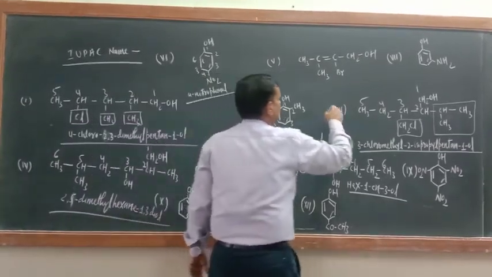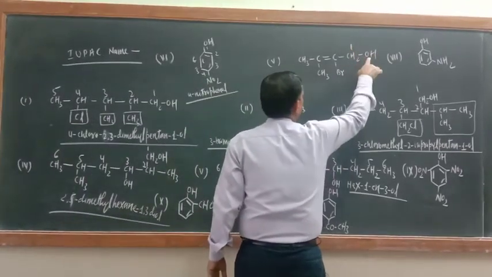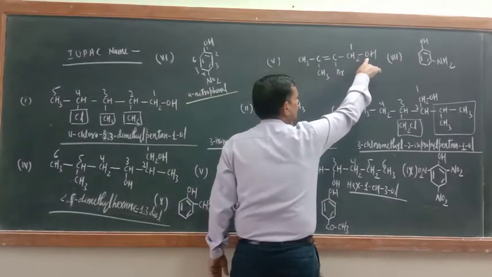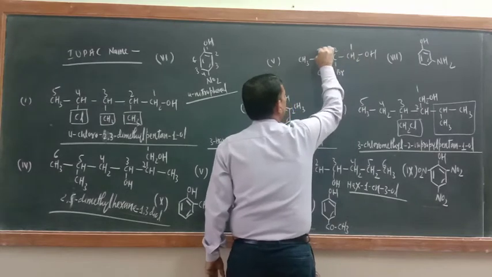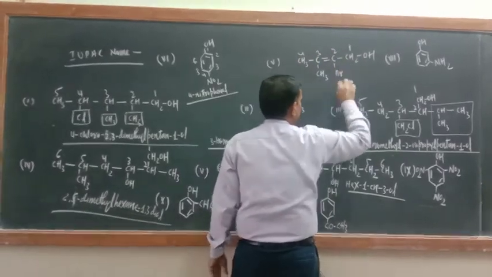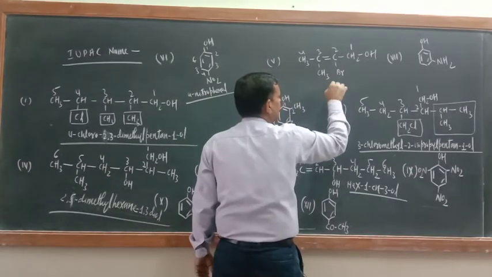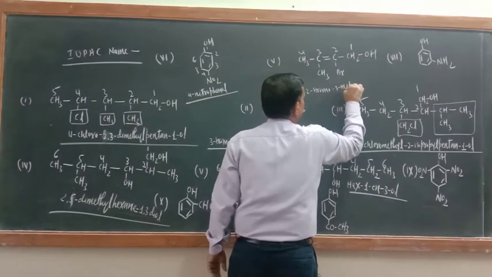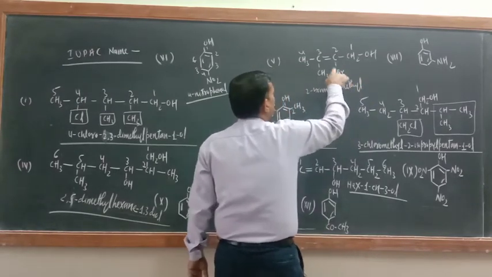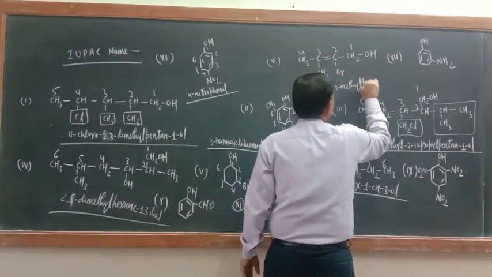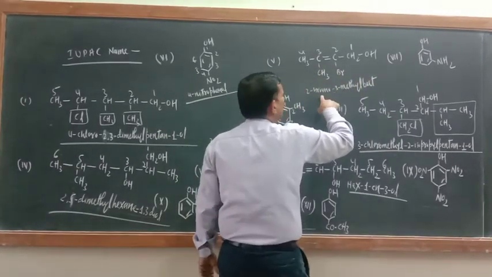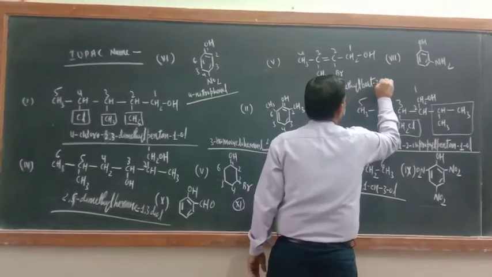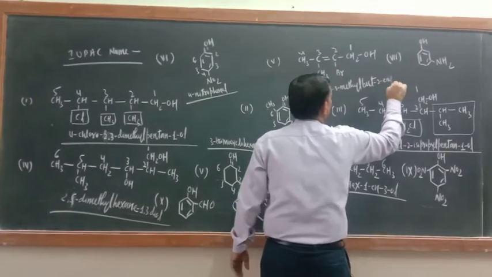What about this one? Just see here, CH3, Br, OH, so in the priority order this is the first, so numbering should start from here, 1 2 3 4. Now just see, substituent is also there, 2 bromo, then 3 methyl, 2 bromo 3 methyl, then what is there, 2 bromo 3 methyl but 2 ene 1 ol.